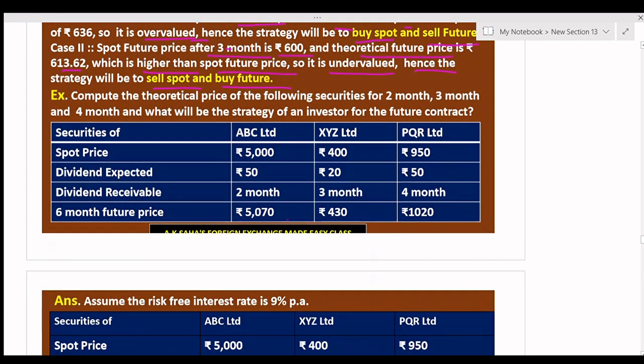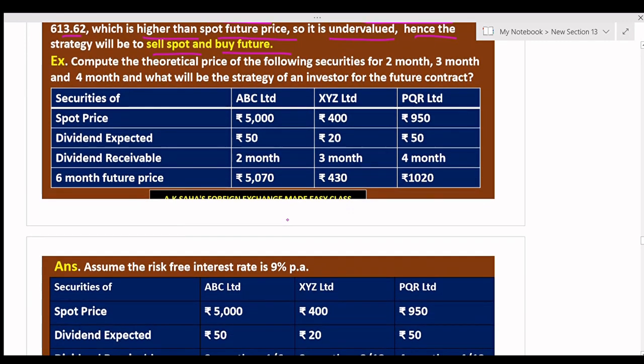Now the problem is to compute the theoretical price for the following securities for 2 months, 3 months and 4 months, with dividend receivable in the case of equity shares, and what will be the strategy of an investor for the future contract. Here the data is given. Securities of ABC Limited, XYZ Limited and PQR Limited.